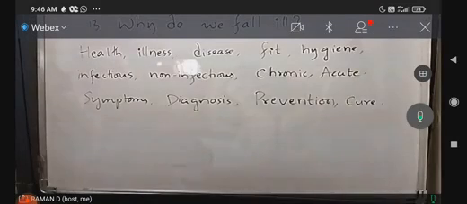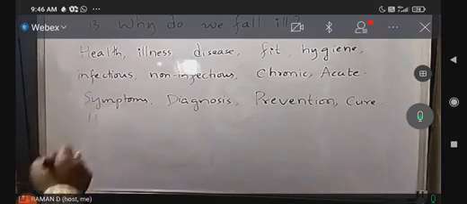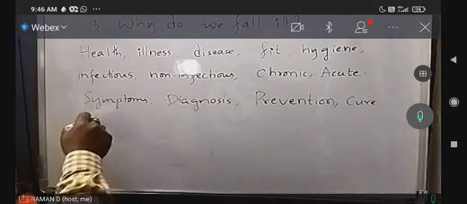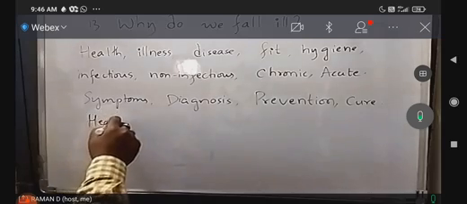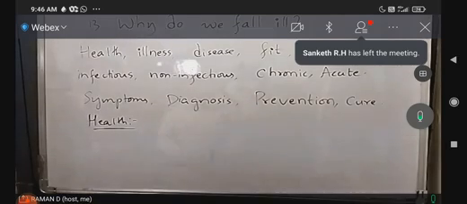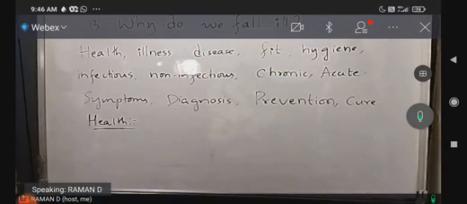What is health? What is healthy? Health, we will take as the well-being condition. Our well-being condition is accounted in 3 dimensions.